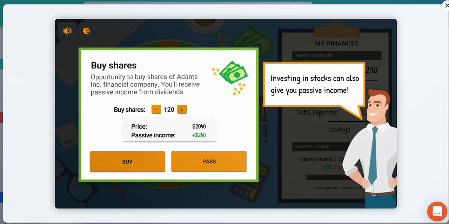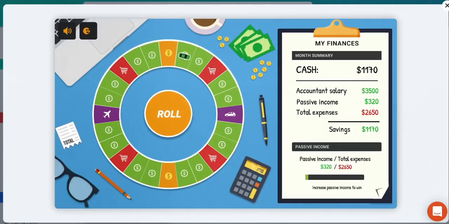Let's go with 120 shares, which will total $2,040, and that's going to give us passive income of $240. So let's buy.